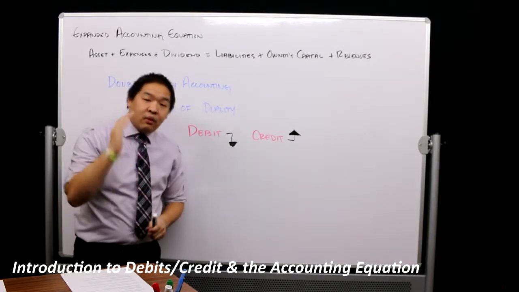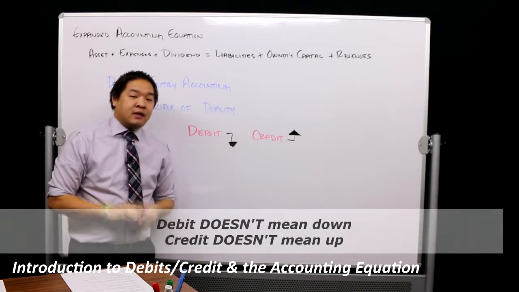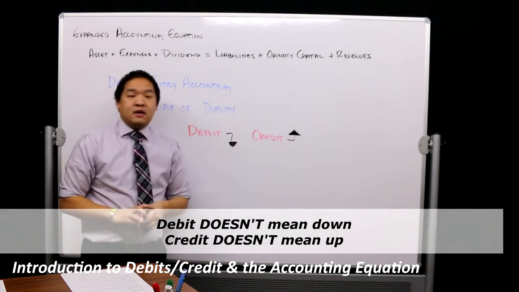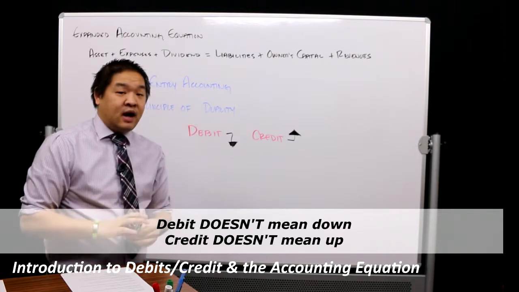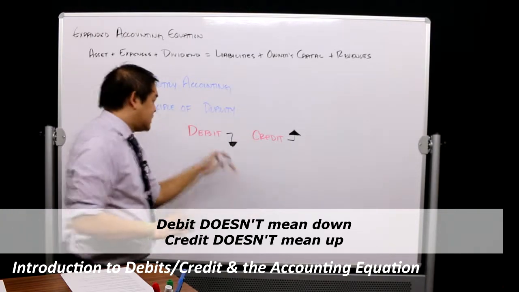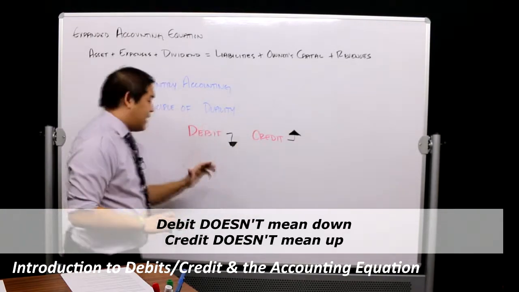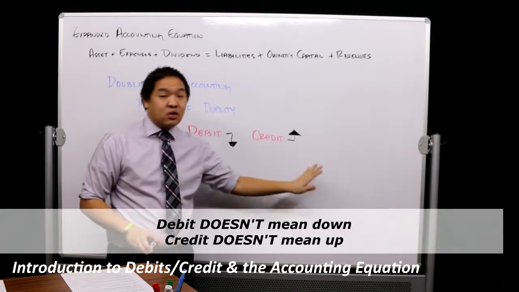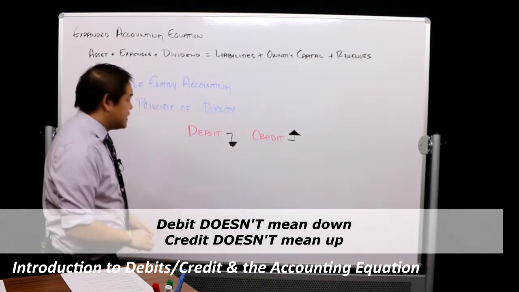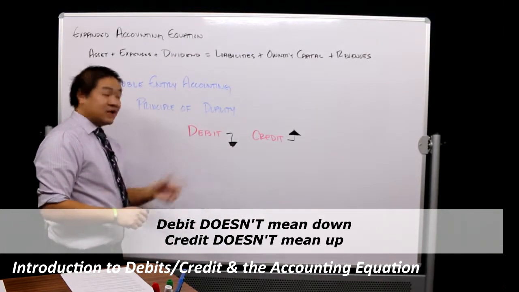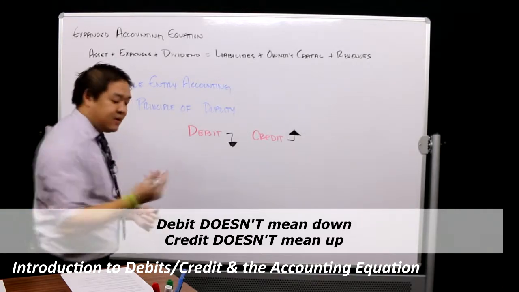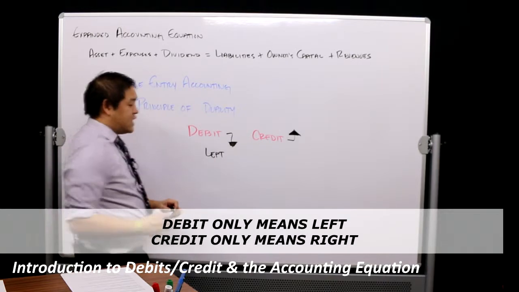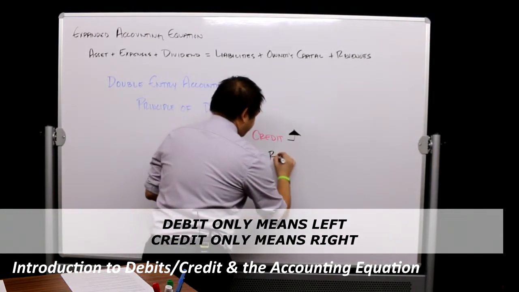The one thing that I want you to understand when we're talking about accounting is that debit does not mean down, credit does not mean up. So once again, when we're talking about accounting, throw out the idea of debit means down, credit means up, and think about debit meaning something totally different and credit meaning something totally different. So let's go back. What does debit mean? Well, in accounting, debit only means left. And for credit, it only means right.